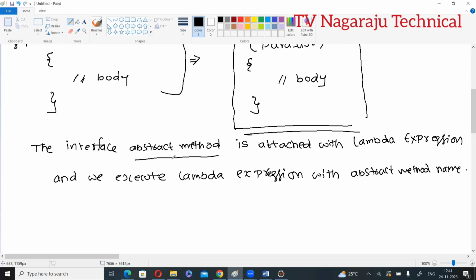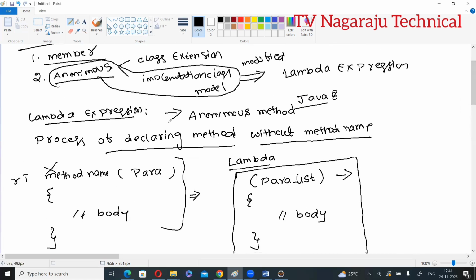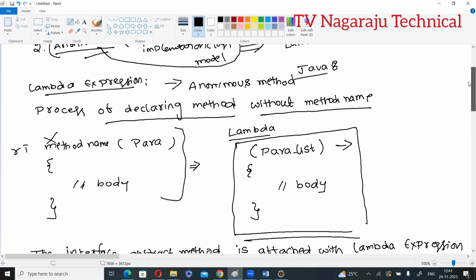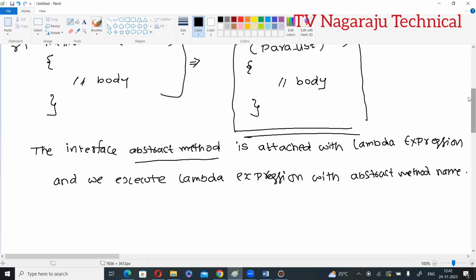In the previous class, in the main method, I created an anonymous inner class and within it provided the definition for the abstract method in the interface. But here, even the method name is not required. Directly, I provided the implementation to the abstract method by using a Lambda expression.